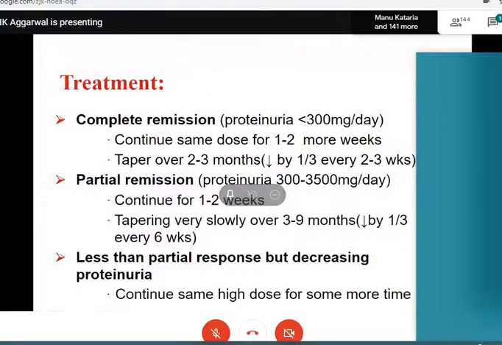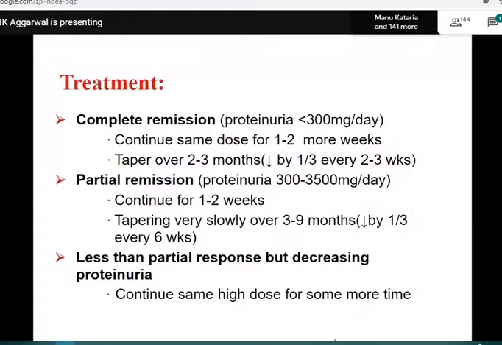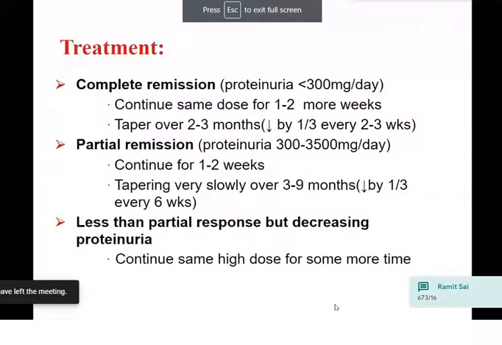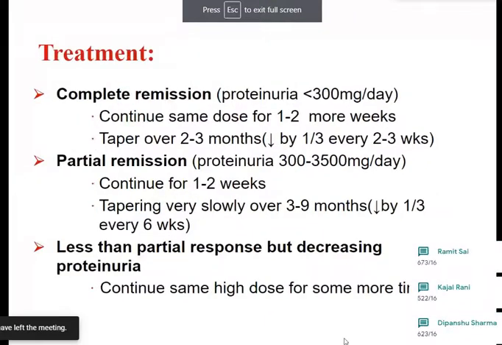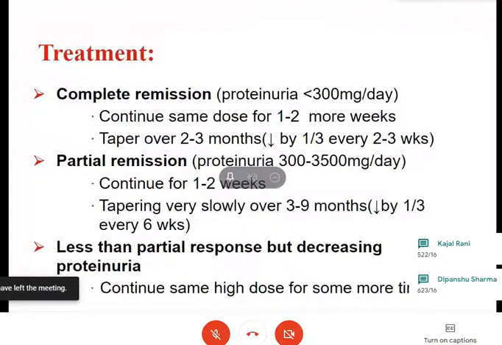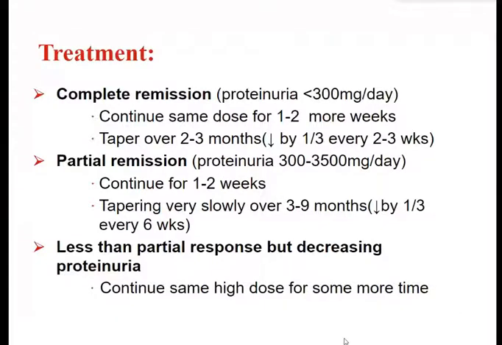Same treatment for 1 to 2 weeks and taper slowly over 3 to 9 months. That is decrease in the dose by 1/3 every 6 weeks. Then the third stage is less than partial response. Proteinuria is decreasing, but it is not partial remission. Then we continue the same high dose.